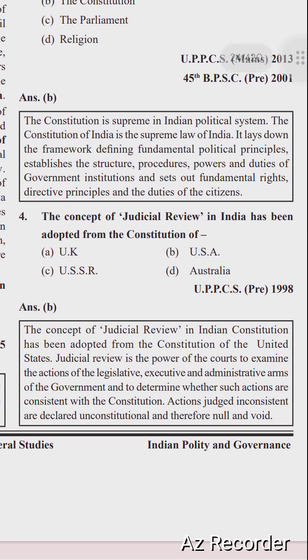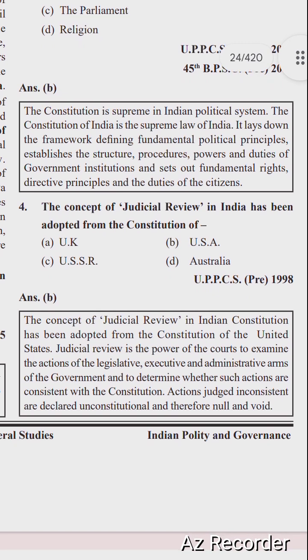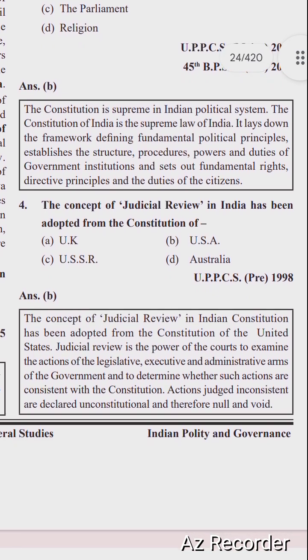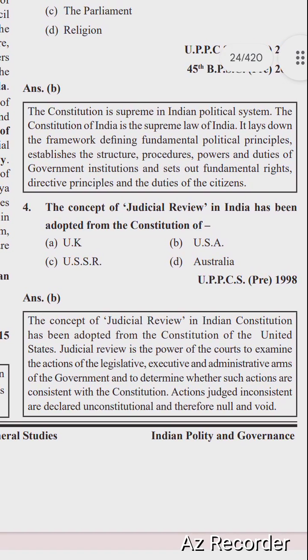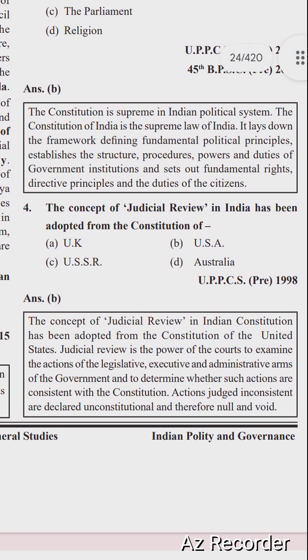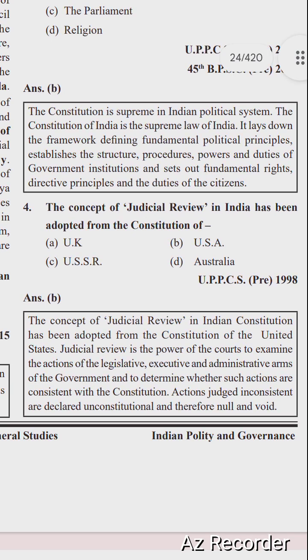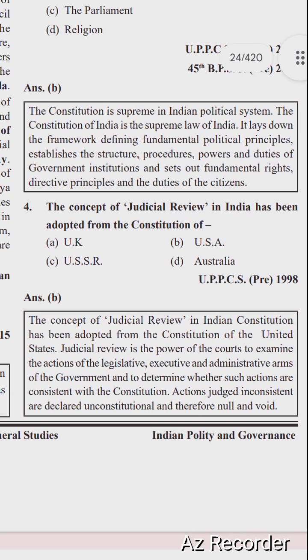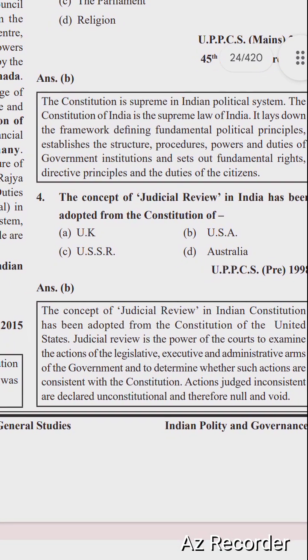Judicial review is the power of the court to examine the actions of the legislature, executive, and administrative arms of the government and to determine whether such actions are consistent with the Constitution. Actions judged inconsistent are declared unconstitutional and therefore null and void.